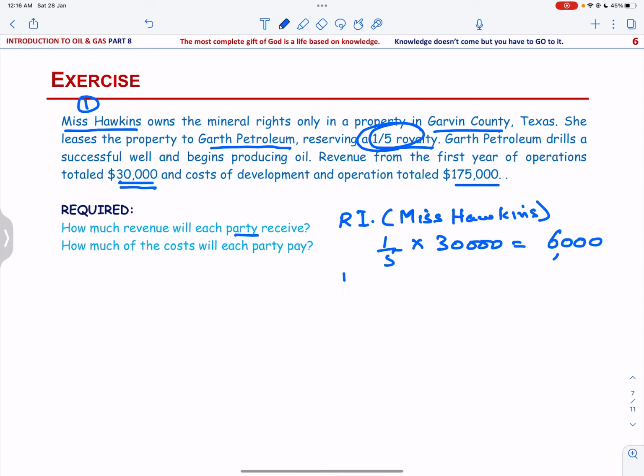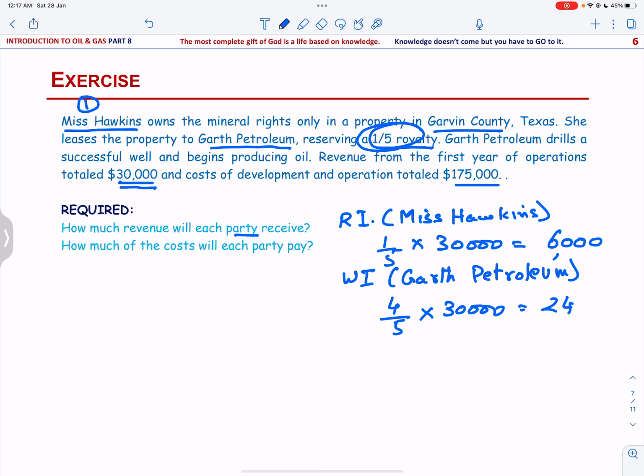And the working interest is for the Garth Petroleum, and it will be the remaining amount, that means 4/5 of the total revenue, 30,000, so that gives us 24,000.